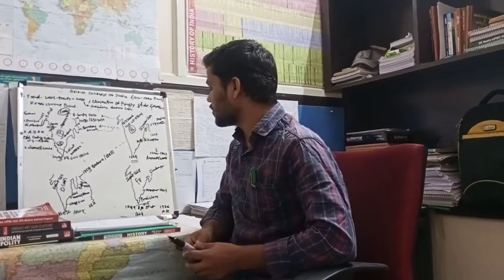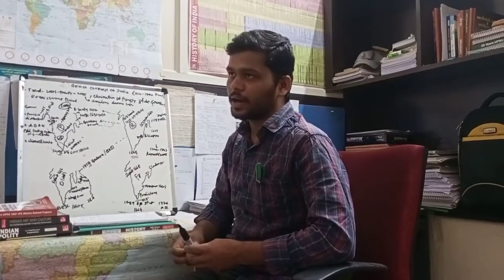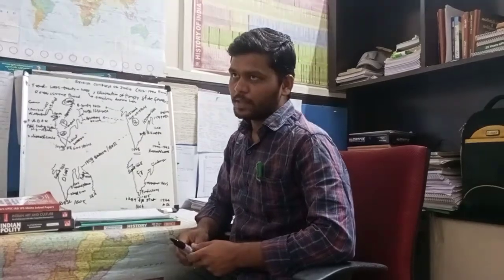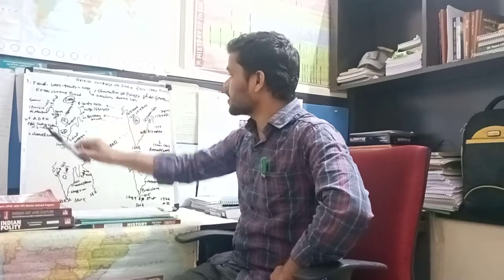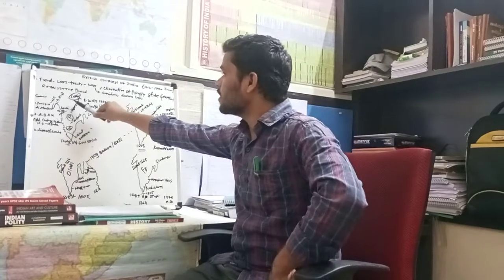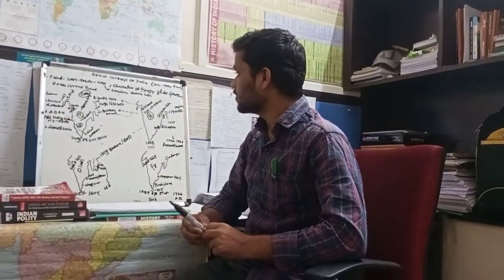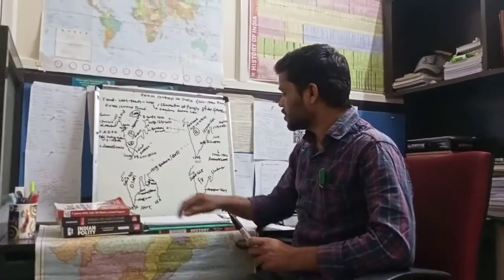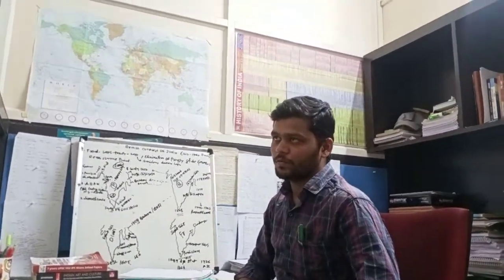At the same time, if we see the Portuguese history, they were close with the Vijayanagara kingdom, ruled at that time by the Vijayanagara king Sri Krishna Devaraya. At the same time, in the north, the Mughal king Akbar was ruling the Mughal kingdom.